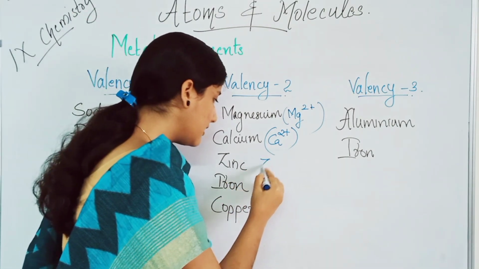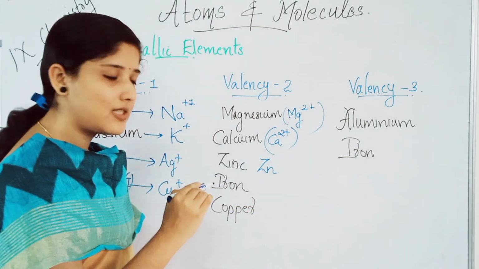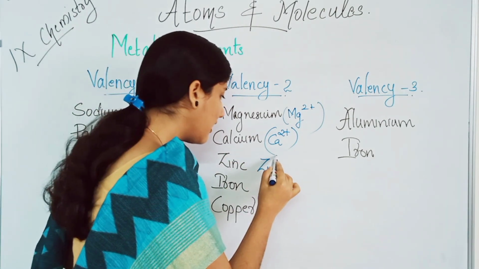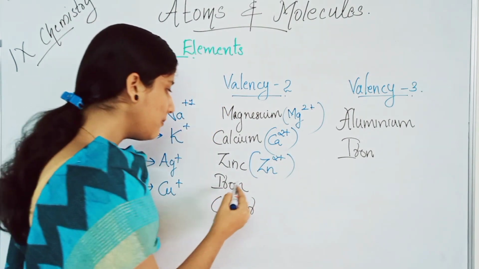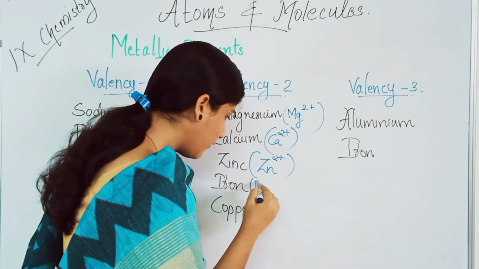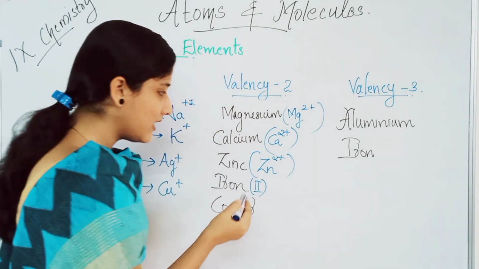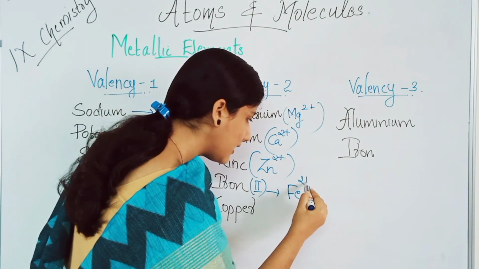Zinc, Zn is the symbol, isn't it? We studied it in the previous class. Zinc with Zn shows a valency of 2, so Zn 2 plus. Similarly, iron. Iron with the valency 2, so we will write it in bracket as 2. So it is iron, Fe 2 plus.